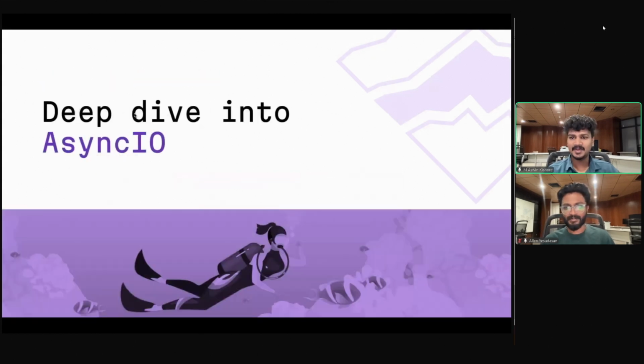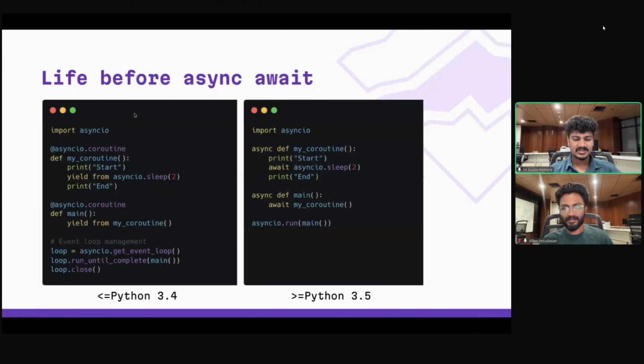Thanks, Alan. Let's deep dive into Async. So here I have two syntaxes. This is the latest Python that we have available right now. We have the proper async await syntax, that is async def function and the await syntax. But before this was introduced in Python 3.4 and below, we had to use this weird syntax. Basically, you have a synchronous function, and in order to make it async, you had to apply a decorator, that's asyncio.coroutine.